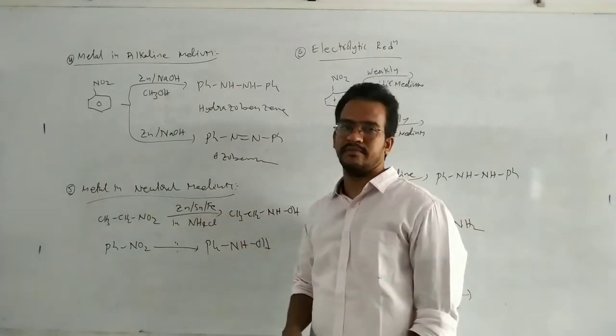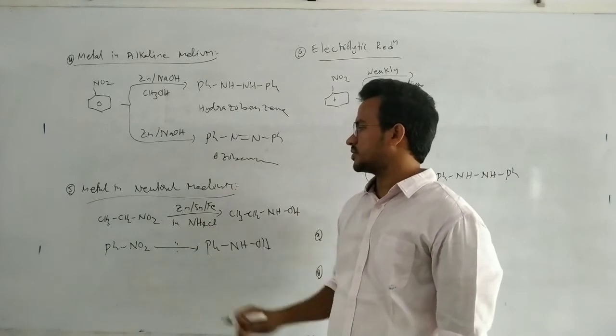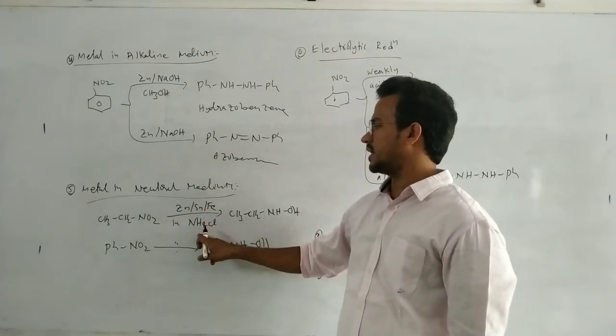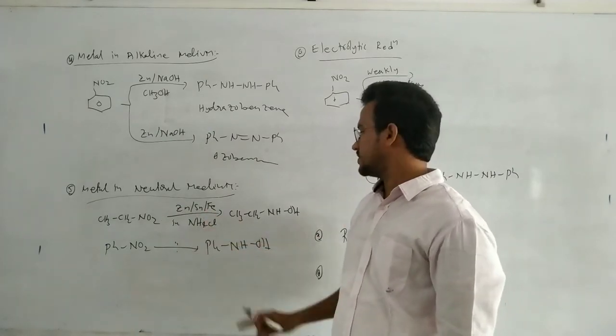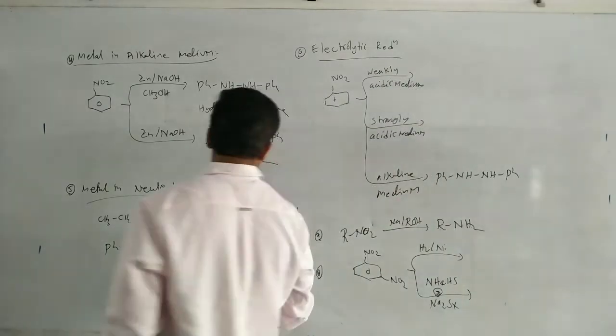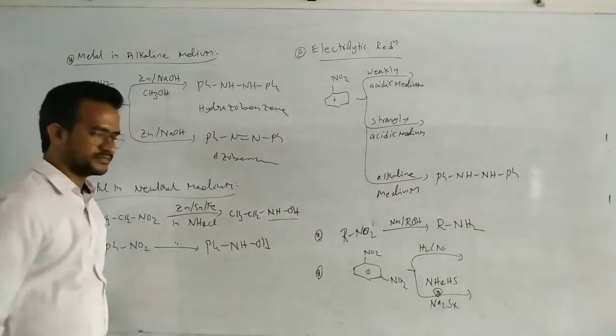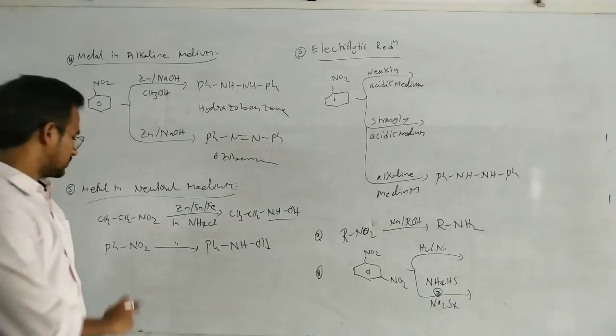Now, metal in neutral medium. Nitroethane with zinc, iron, or HCl in NH4Cl, neutral medium, gives hydroxylamine.